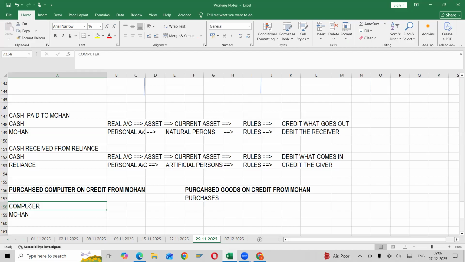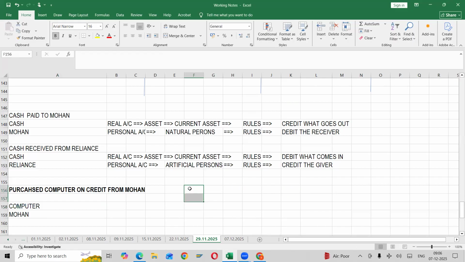So whenever he has mentioned purchased with an asset name, it is considered as an asset, when we don't know what kind of business he is doing, the opposite person from whom we are purchasing. So for us, computer is nothing but an asset. And here, whenever they say goods, then we need to consider purchases as a nominal account. Now tell me, what are the accounts here?